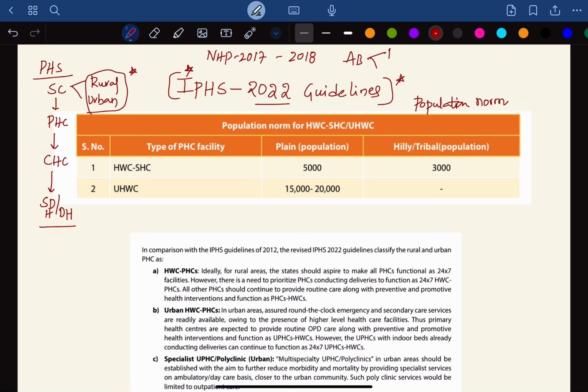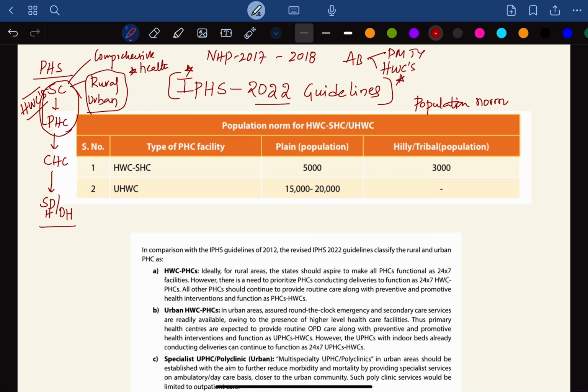Along with the health scheme PMJAY, the Prime Minister's health insurance policy, there is another development called Health and Wellness Centers. What are these? Both sub centers and primary health centers in India are now modified into health and wellness centers, the main aim being to make them comprehensive healthcare centers.